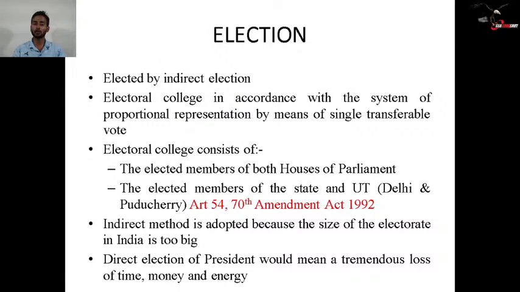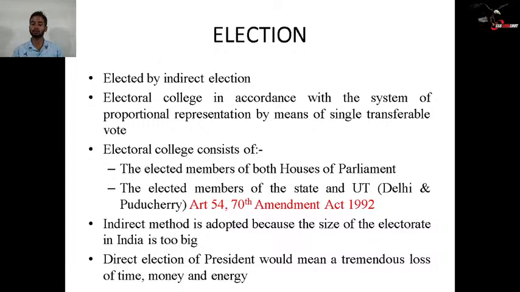If that person is not getting the quota, then his name will be rejected and deleted, and the priority of the electors taking part in the presidential election will get transferred to the next one. So that is the meaning of the single transferable vote. Okay. So now I think it is all clear. The indirect method is adopted, that is understood.